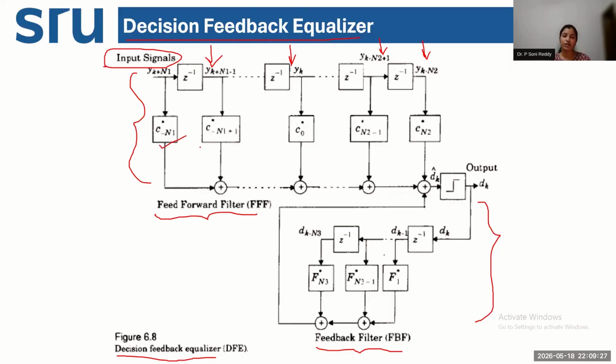They are multiplied with a constant multiplication factor. In this case, instead of using wk, we are utilizing coefficients of value c. So in the feed forward filter of the decision feedback equalizer, which is a part of the non-linear equalizer, the multiplication factors are denoted by c minus n1, c n1 minus 1, c0, c n1, n2 minus 1, like this, all the constant multiplication factors.